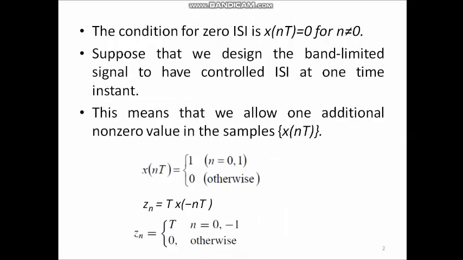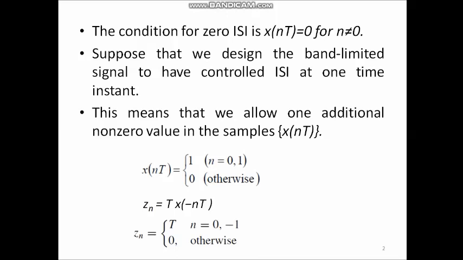Okay, the condition for zero intersymbol interference is x of nT equal to 0 for n not equal to 0, and x of nT equal to 1 for n equal to 0. So, only for n equal to 0, x of nT, that is the normalized amplitude, will be 1. This we have discussed in the last session. Now, suppose that we design the band limited signal to have controlled intersymbol interference at one time instant.